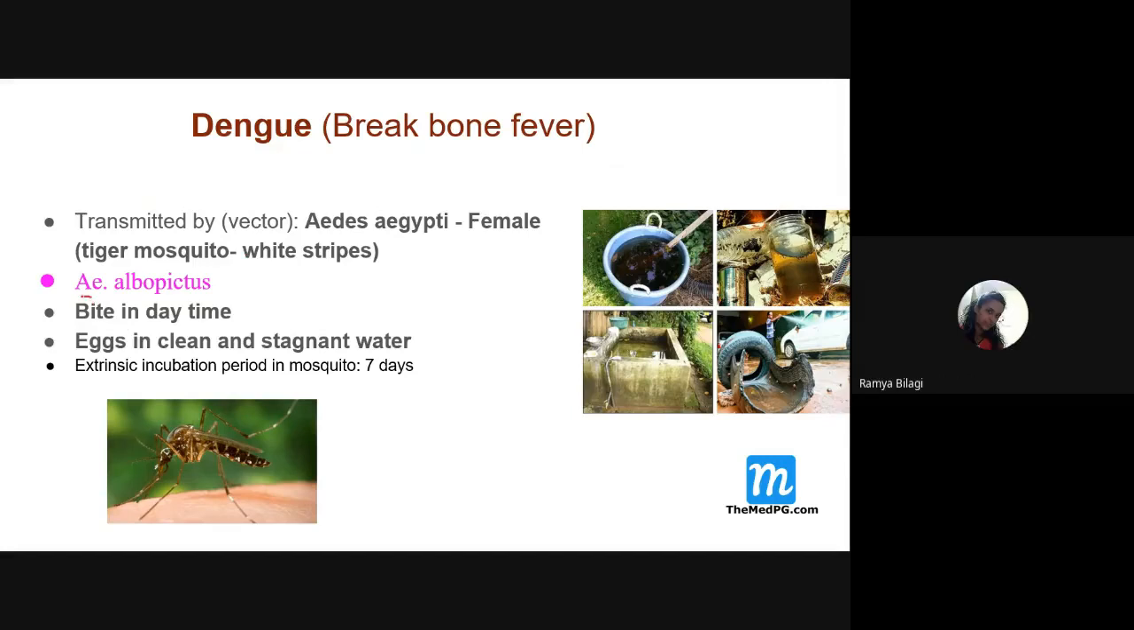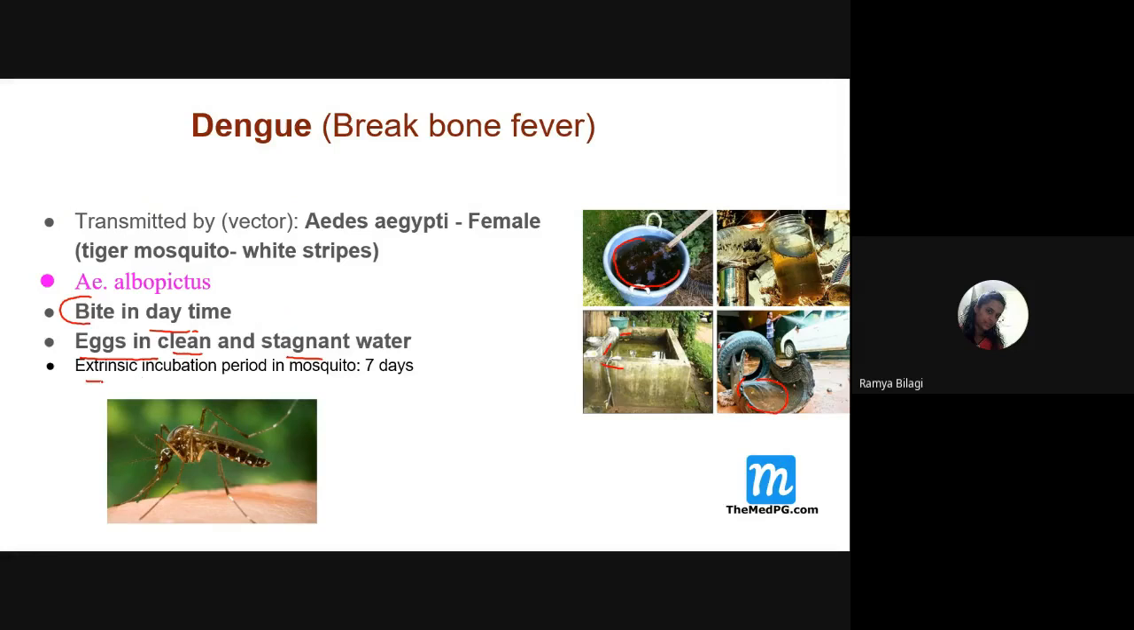Next, usually this mosquito bites in the daytime and lays its eggs in clean, stagnant water. As you can see here, any area where there is clean water that is stagnated, or tires where the water is stagnated, are the common areas where the mosquito will breed or lay its eggs.